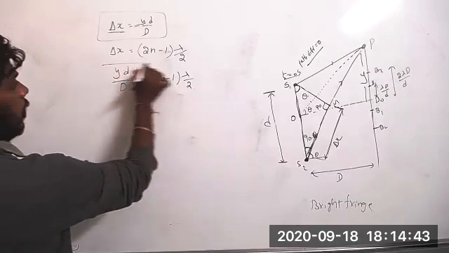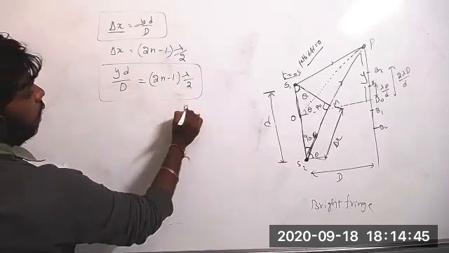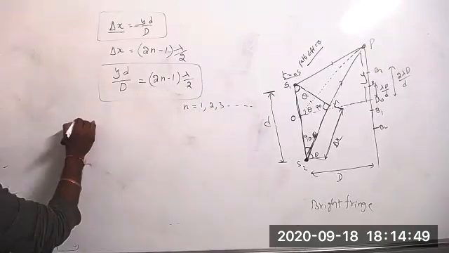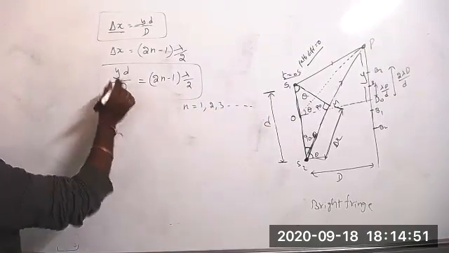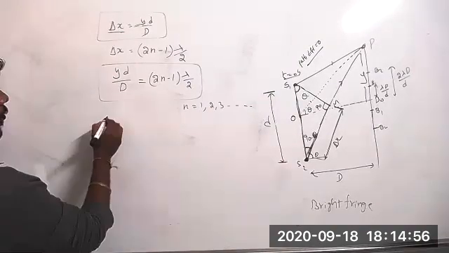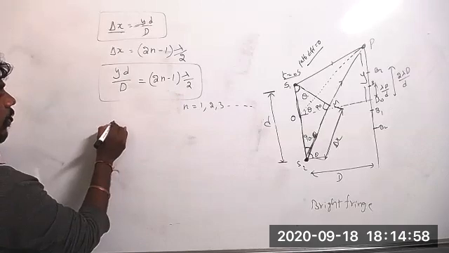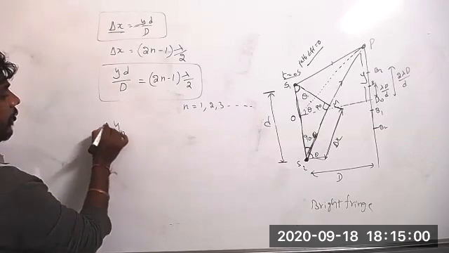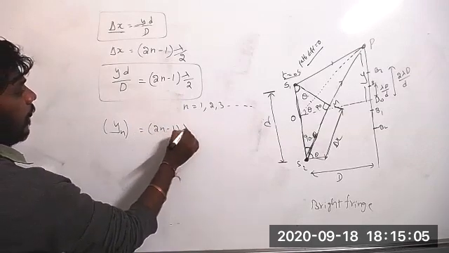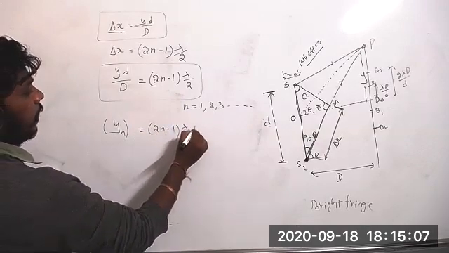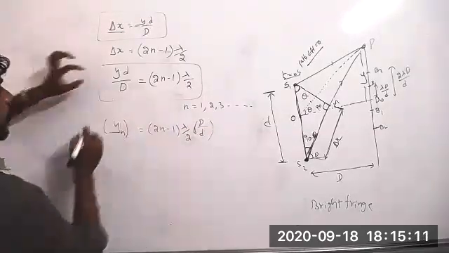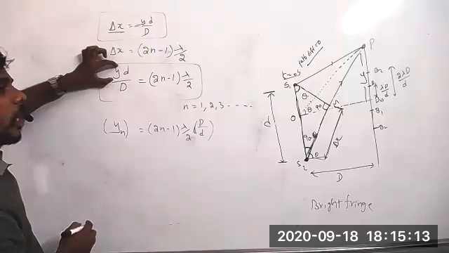So y d by capital D equals (2n minus 1) into lambda by 2. Here n equals 1, 2, 3 and so on. At what distance will a dark fringe form? y_n equals (2n minus 1) lambda by 2 into capital D by small d. At what distance will you get the dark fringe?